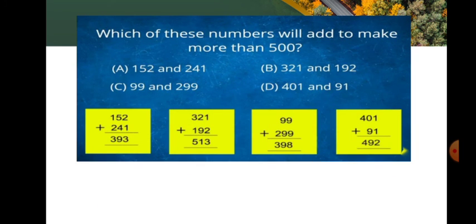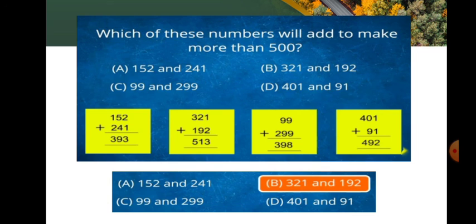Which one of these numbers will add to make more than 500? Let me add each option. 152 plus 241, 393. And the second option, 321 plus 192 is 513. And the third option, 99 plus 299 is 398. And the fourth option, 401 plus 91 is 492. Here, the second option is correct because it is more than 500.